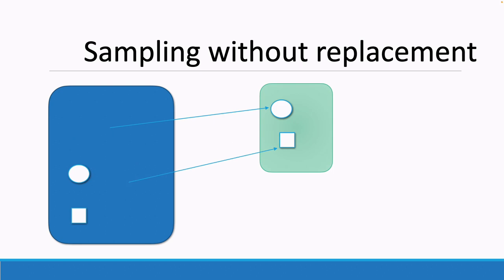Another method is called sampling without replacement. Sampling without replacement basically means whenever you take a sample from the population, that sample is not available in the population. You will not return it back to the population. So when you make another sample, you will get different data from your previous sample.